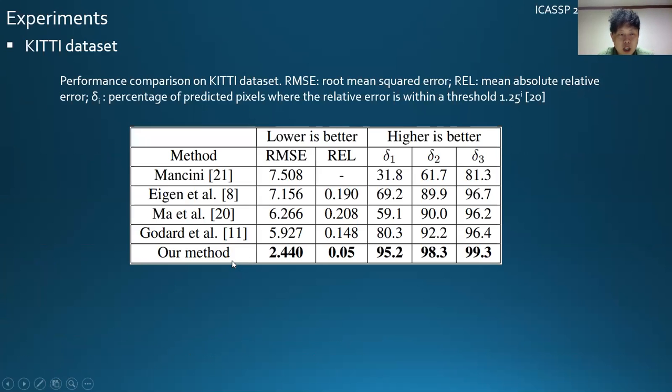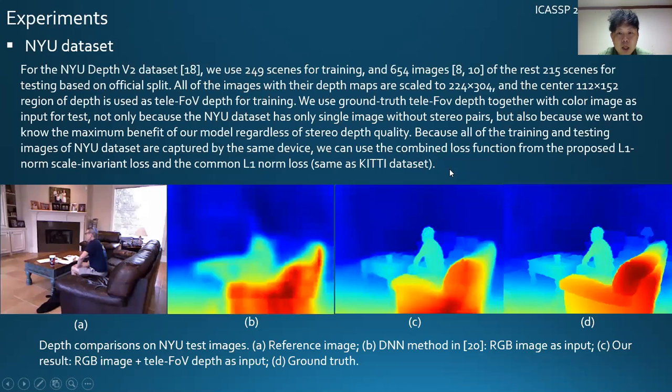So this is the objective comparison on the KITTI dataset. We use RMSE, absolute relative error, and delta 1, delta 2, delta 3 metrics. RMSE is root mean squared error. Absolute relative error is the mean absolute relative error. Delta 1, delta 2, delta 3 are the percentage of predicted pixels where the relative error is within a threshold. You can see that for RMSE and relative error, the lower value is better, while for delta 1, 2, 3, the higher value is better. Our method is best compared with the state-of-the-art DNN-based methods.